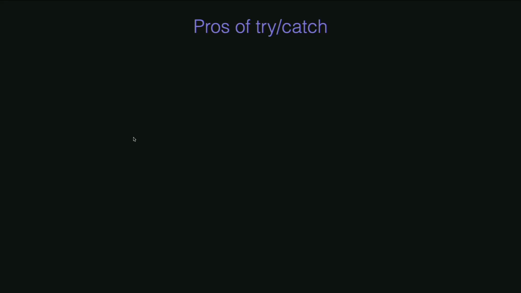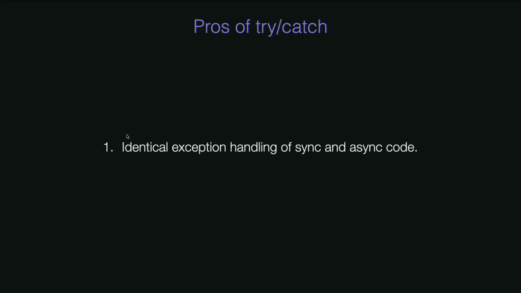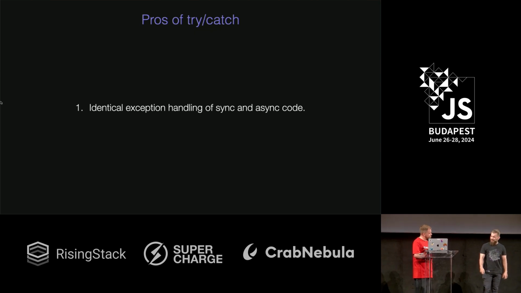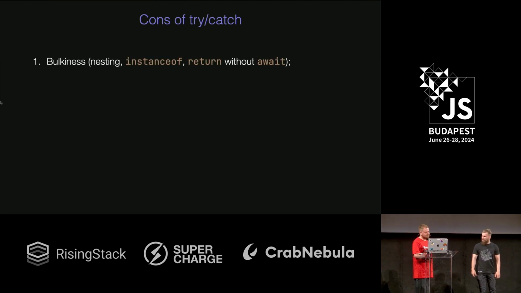I can say that it has one amazing point. One, but amazing. We can handle exceptions in a single way for the synchronous way. Right. But I mean, a lot of cons, right? We still have a lot of boilerplate, like instanceof, do not forget to return await, all of these things. Also, it's easy to lose return.